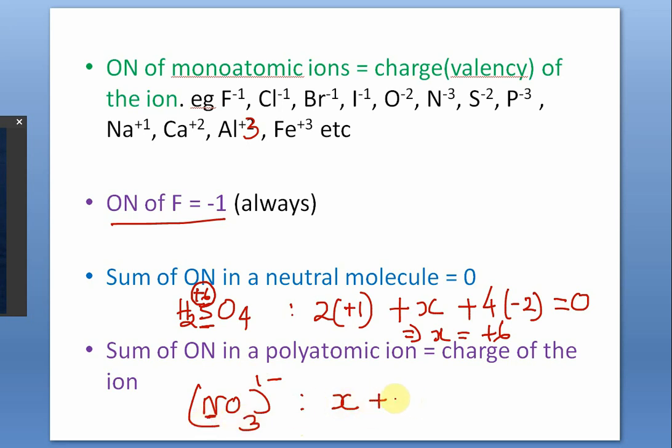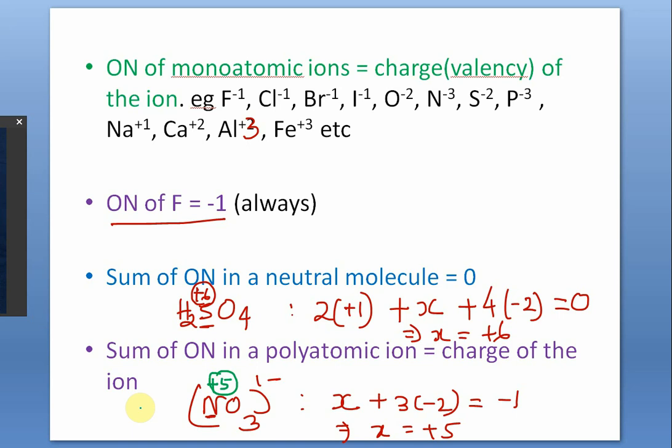Plus, for 3 oxygen, 3 into minus 2, since for 1 oxygen it is minus 2. And the sum is equal to minus 1 because the net charge of the ion is minus 1. It is a monovalent negative ion. So we can calculate X is equal to plus 5. So you write the value of the oxidation number just above, with a circle, to show that it is not a real charge, it is merely an oxidation state, plus 5.